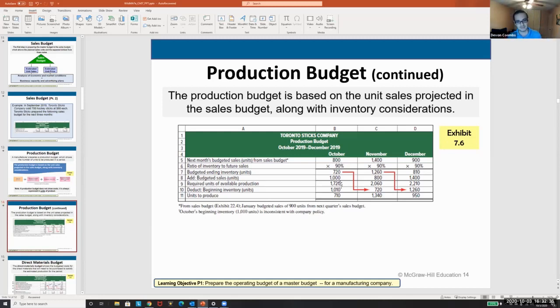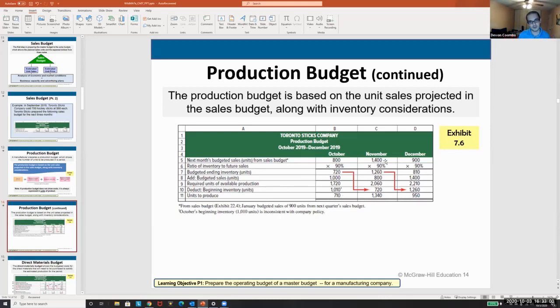So budgeted ending inventory, we want 720 units. Add budgeted sales. We expect 1,000 sales here in units. And so our 720 plus our 1,000 equals our required units for production. But we're going to deduct our 1,010 beginning inventory to get our 710 units we have to produce.